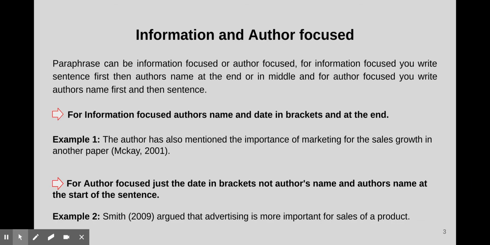A paraphrase can be information-focused or author-focused. For information-focused, you write the sentence first, then the author's name at the end or in the middle, and for author-focused, you write the author's name first and then the sentence. As you can see in example 1, for information-focused, the author's name and date are in brackets. And in example 2, for author-focused, just the date is in brackets, not the author's name.